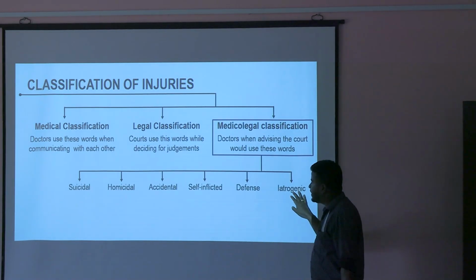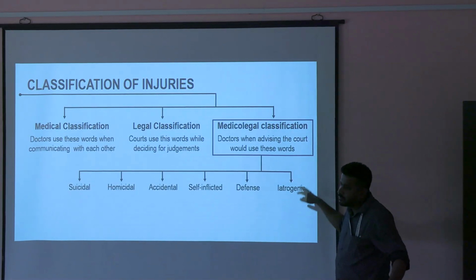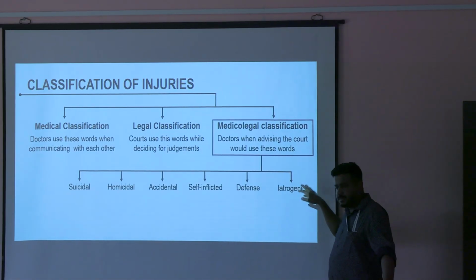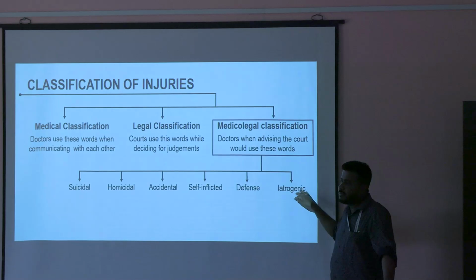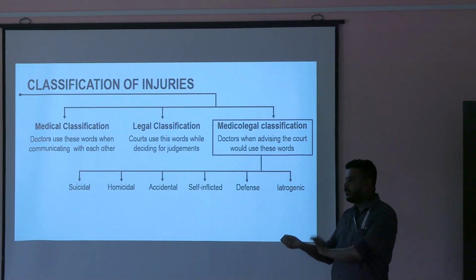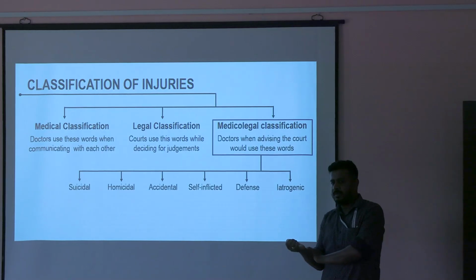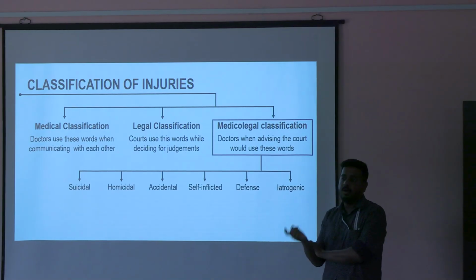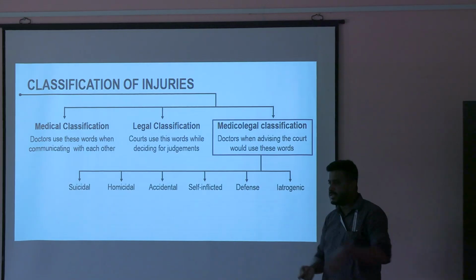What do you mean by iatrogenic? Not really drug-induced, yes, to some extent correct. Iatrogenic means due to medical intervention. You got a patient or an autopsy where you see multiple needle marks on the body. It may be due to drug abuse, he is a drug addict. Or he may be admitted in hospital and he was given medicine.